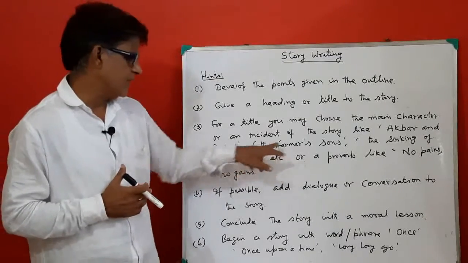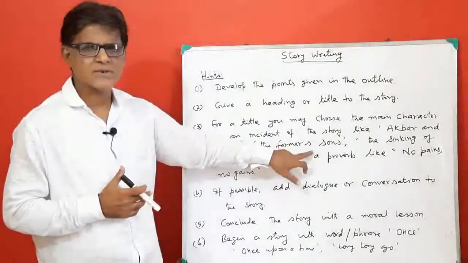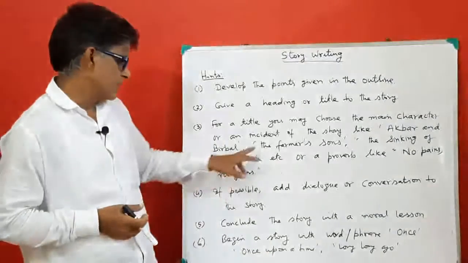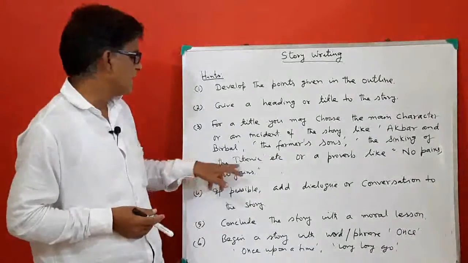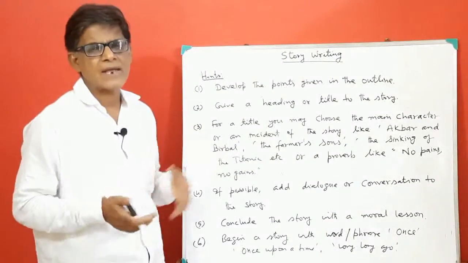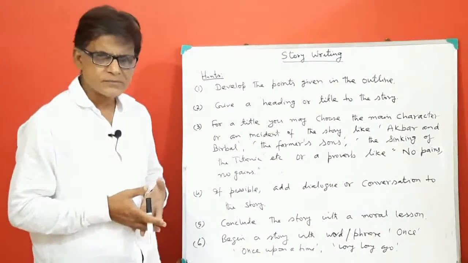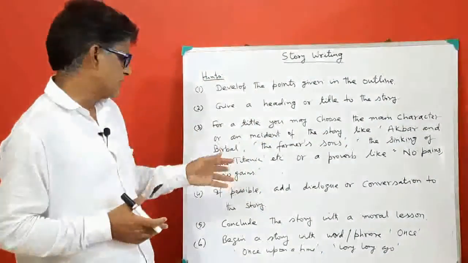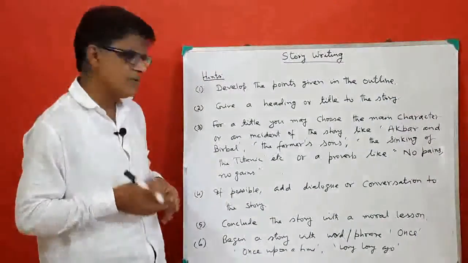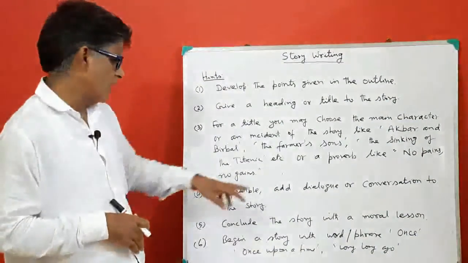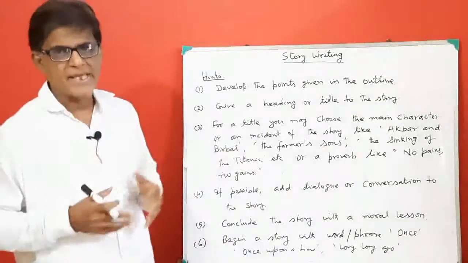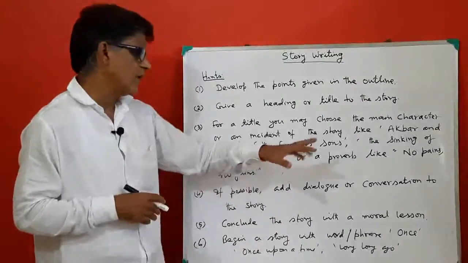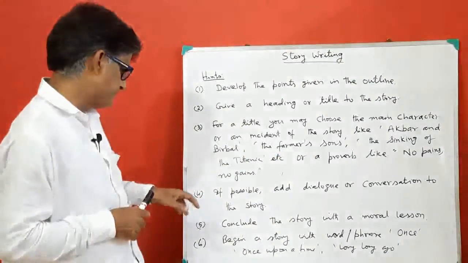You have read the story about the farmer's sons, where his sons quarreled among themselves. So the farmer's sons. The sinking of the Titanic: you know, the Titanic once sank into the sea. So it is an incident, and the sinking of the Titanic may be a title. These are examples. Or sometimes a proverb, a saying, may also be made a title of the story, just like no pains, no gains.